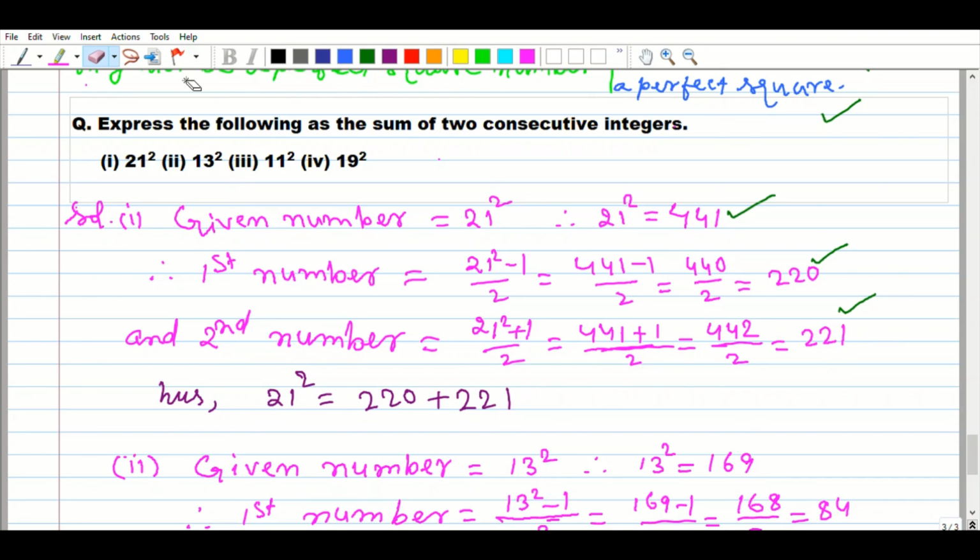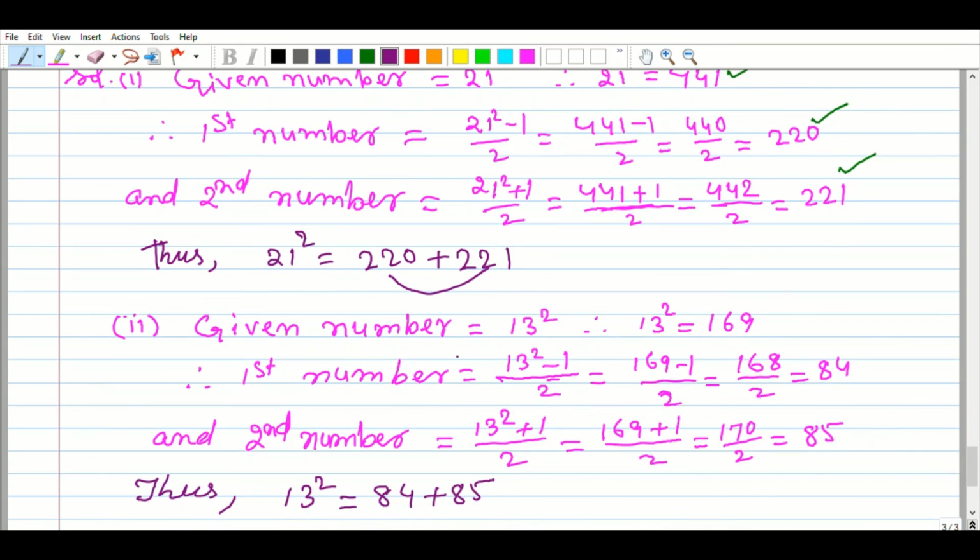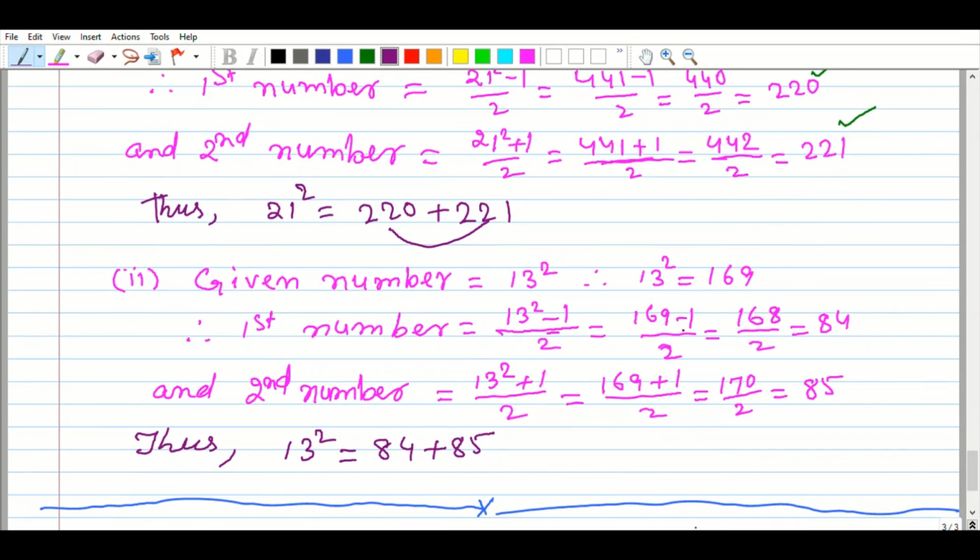Thus 21 square is the sum of consecutive numbers. You know very well, after 220 we get 221. It is the successor of 220. Such type you can understand it.